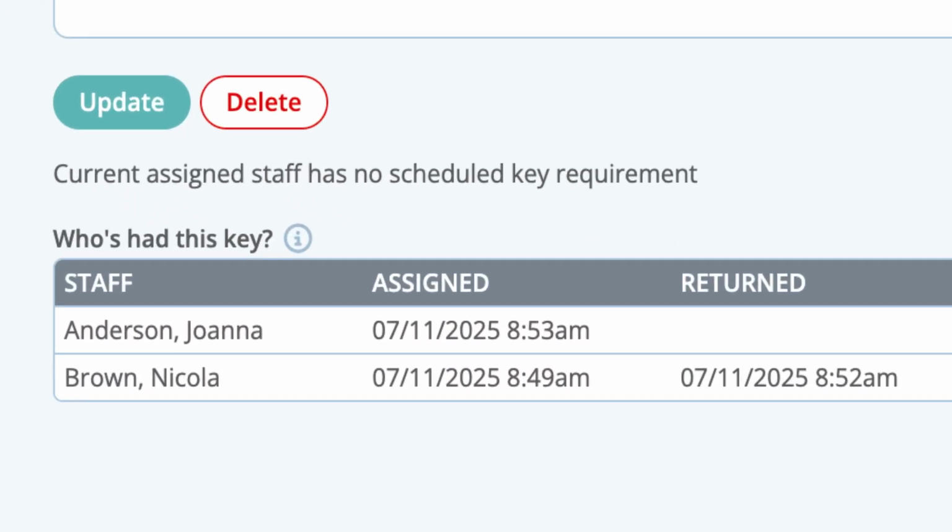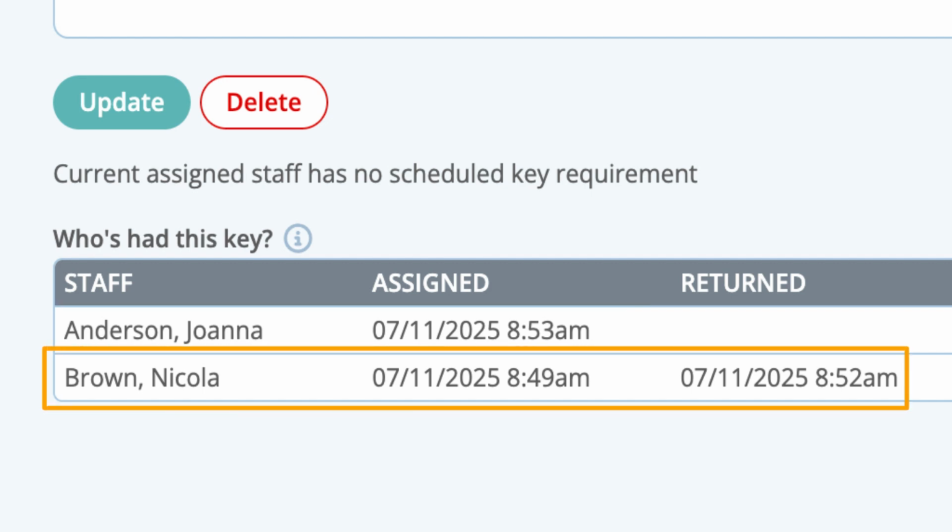Top tip: you can see a full history and detailed record showing who the key was assigned to, when it was returned and by whom, keeping your records transparent and secure.